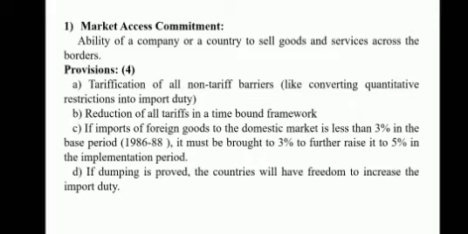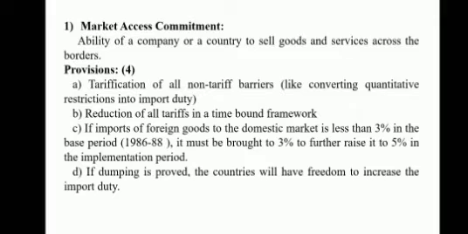It's the ability of a company or a country to sell goods and services across the borders. Under this, there are mainly 4 provisions. The first and foremost provision is tarification of all non-tariff barriers, like converting quantitative restrictions into import duty. The next provision is reduction of all tariffs in a time-bound framework.